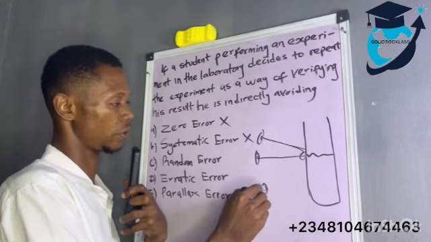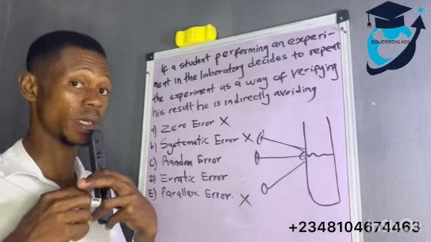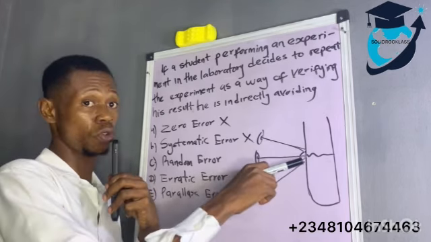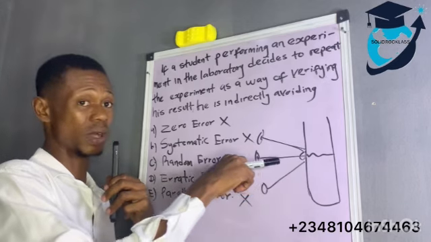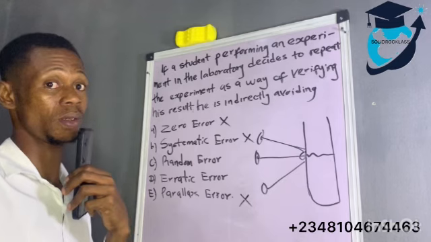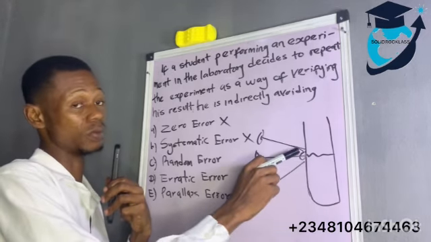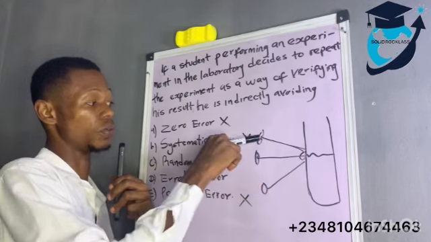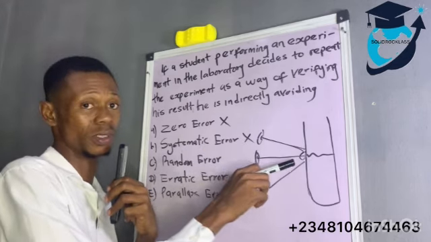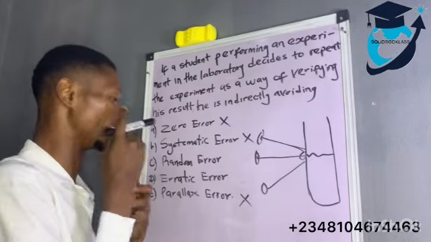Person wey dey look from here go see different thing. So parallel error na error wey you make because say you no place your eye directly or straight at horizontal line to wetin you dey look. You understand? So if you wan measure out this thing, say my meter rule dey here, I no go look from this angle, I no go look from this angle, but I go look direct, horizontally direct. So no be this one.